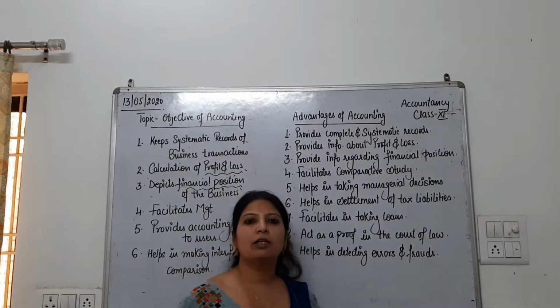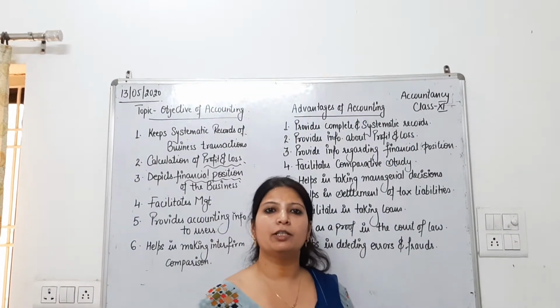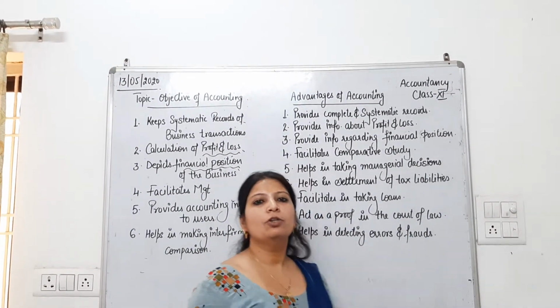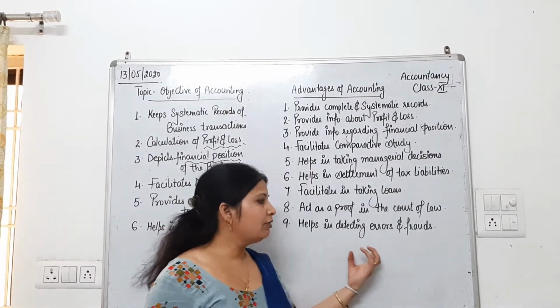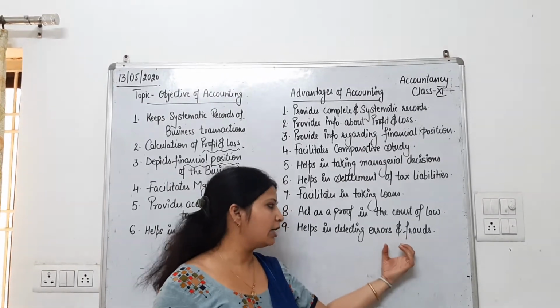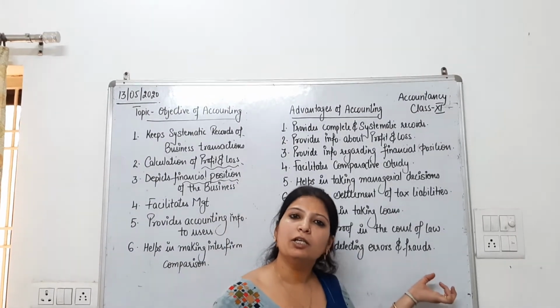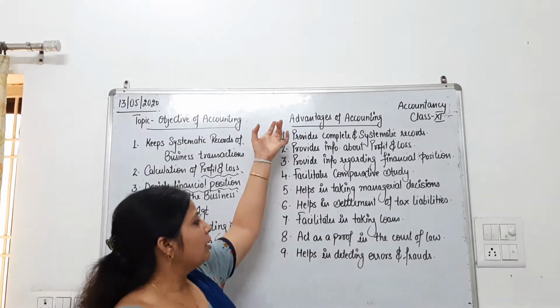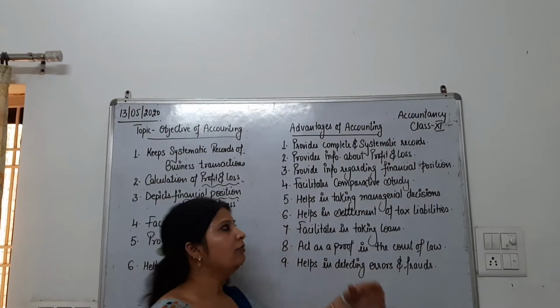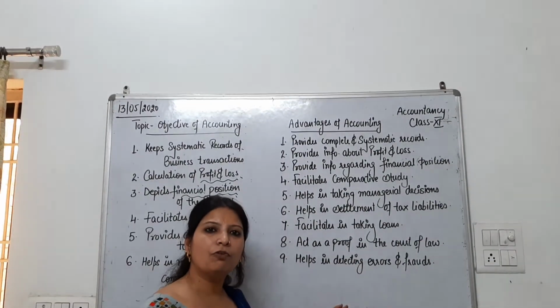Helps in detecting error and fraud. If by chance the clerk makes any type of error or fraud while recording the accounts, with the help of an auditor we can detect the error and fraud. How can we detect them? Because all the accounting information is in written form. So these are the various advantages of accounting, the uses of accounting.